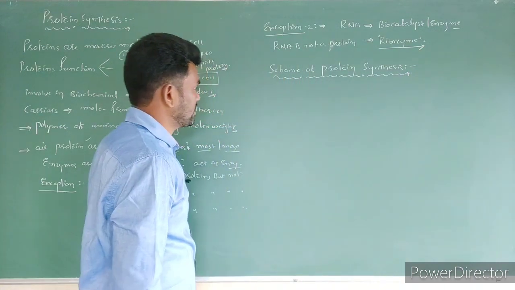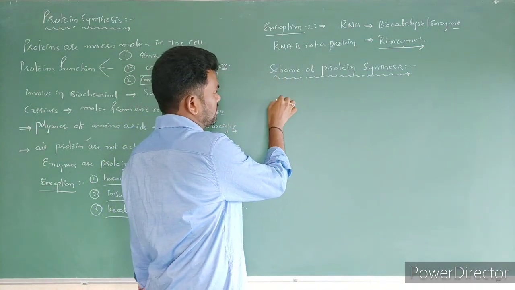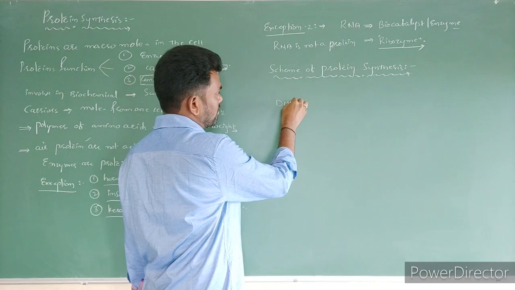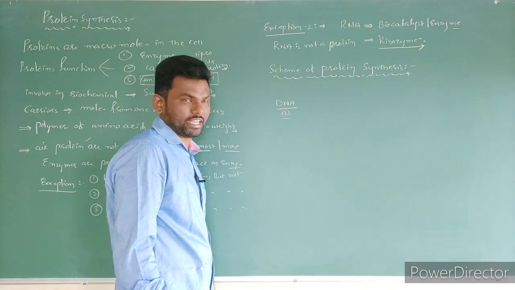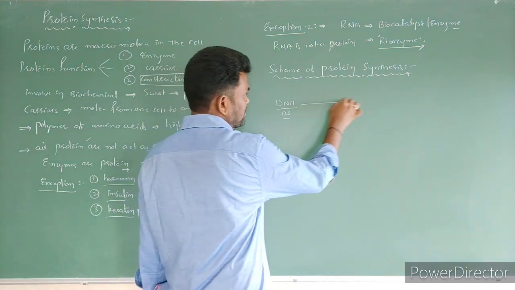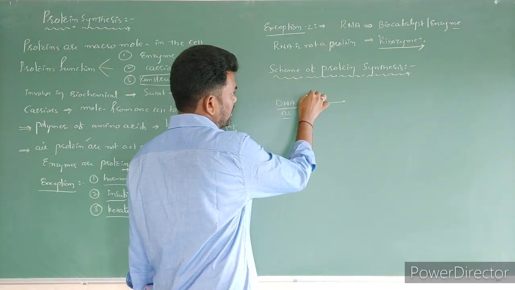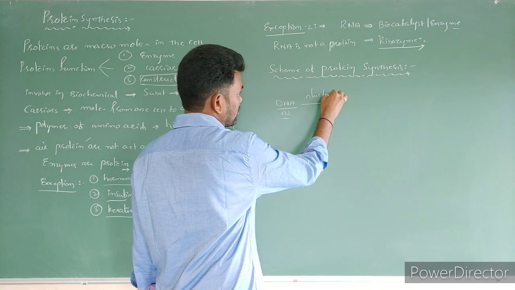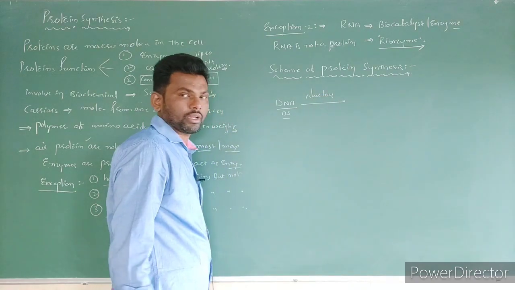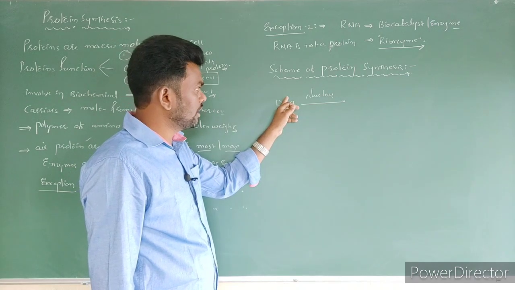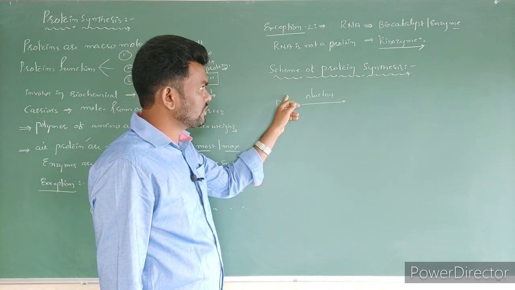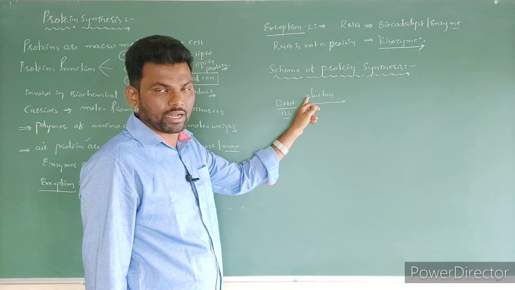In this first, here this is DNA. DNA is what? Double stranded DNA, which occurs in the nucleus. Based on the information DNA contains, some DNA information is copied into the mRNA.